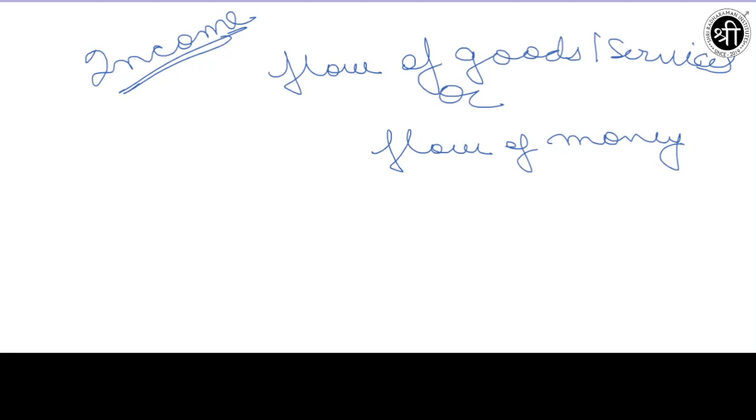So basically the thing which somebody gets by doing something, or in return for doing something, that is known as his income. This is the simplest meaning of income which I can explain: whenever somebody is getting something in return for doing something, that is known as his income.